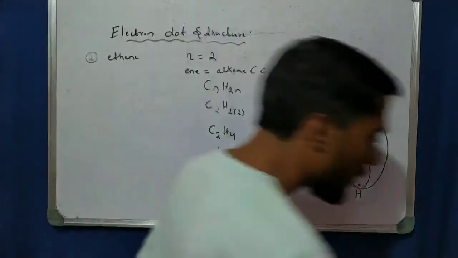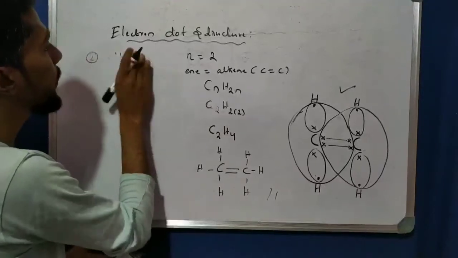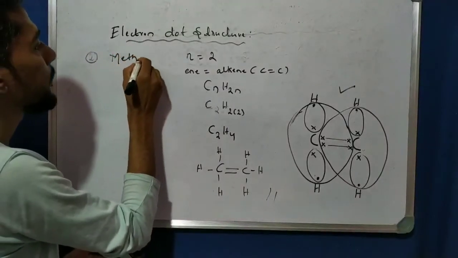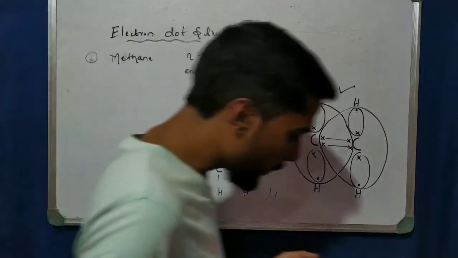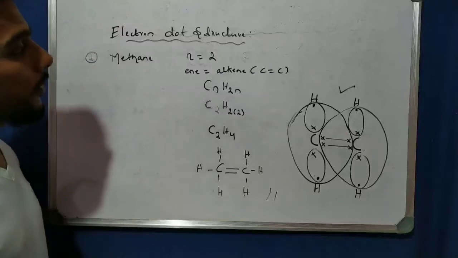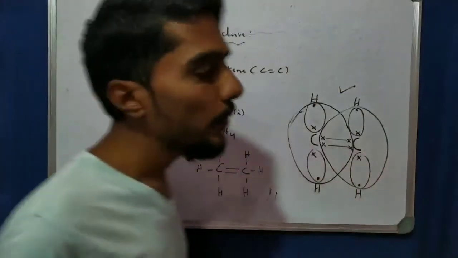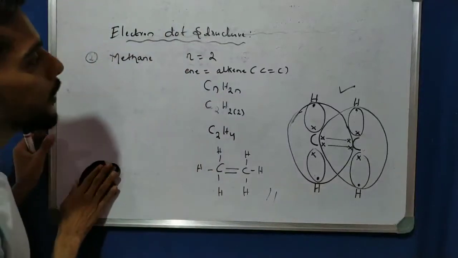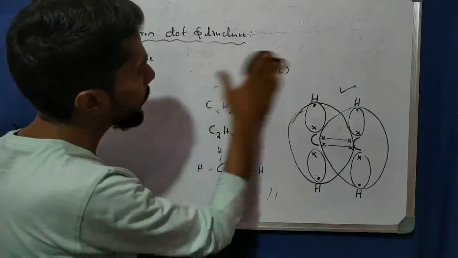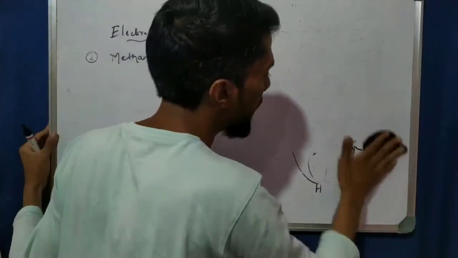Okay, another one is methane. Last structure of today's video, that is about methane. Now, try to solve this one. If you know the answer, pause the video and first write the electron dot structure of methane and later check it. I can give you a minute, 30 seconds, to write down all the points. Write the formula and then write the structure. It is very easy, I think.